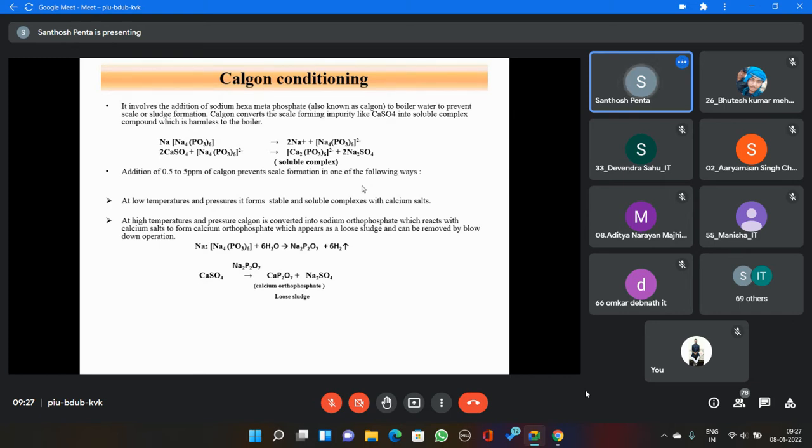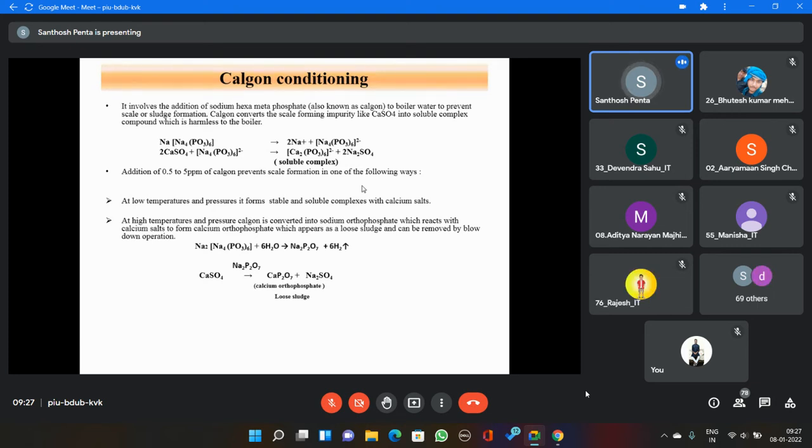Very simple, so simply go through it. Most of the time, we may ask in your viva examination, what is the Calgon formula, or how does it achieve the removal of hardness causing ions? Like that, one or two questions. What is colloidal conditioning? What is phosphate conditioning?